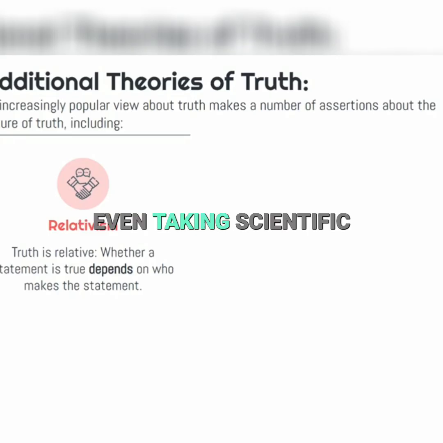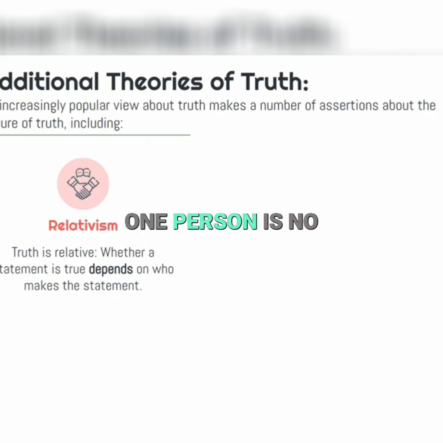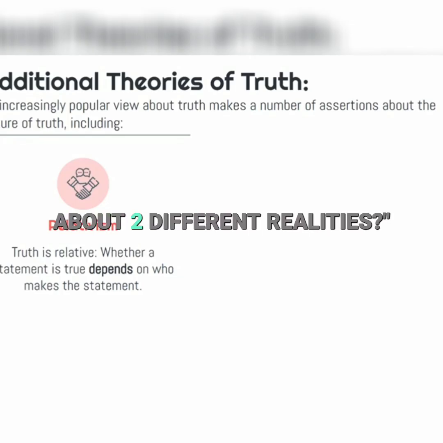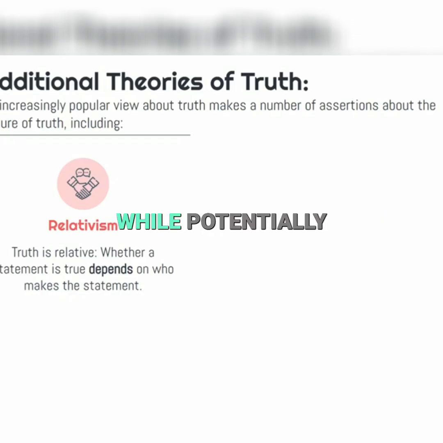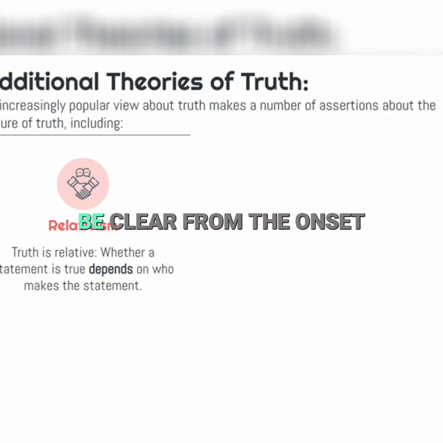So even taking scientific knowledge as an example, if I said it's true that hydrogen has 1 proton, and somebody else said, well, that's not true for me, hydrogen has 7 protons. A lot of people think, well, one person is no more right than the other. A lot of other people, though, myself included, are inclined to say, well, that just can't be right. I mean, are we really talking about 2 different realities? Relativism, while potentially well-intentioned, doesn't seem to capture the shared sense of human experience. I mean, yes, there are disagreements about which food is better and which bands are better, but relativism is making a stronger claim. I want it to be clear from the onset.